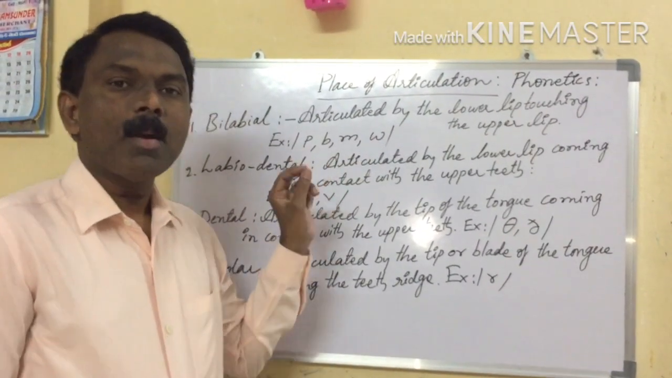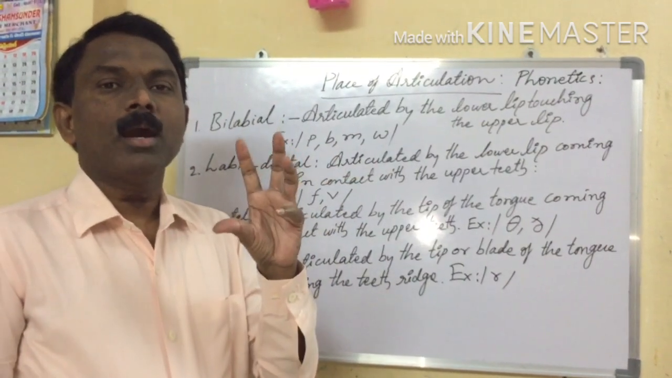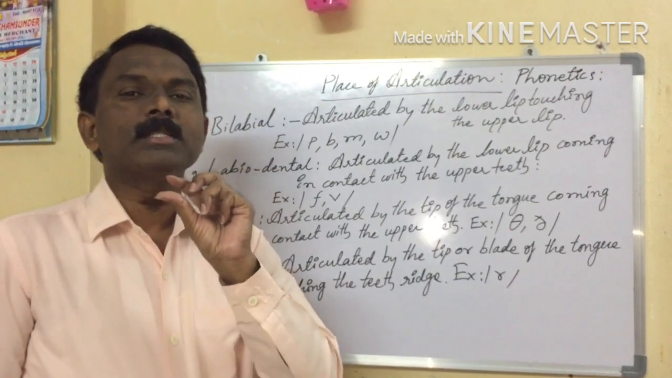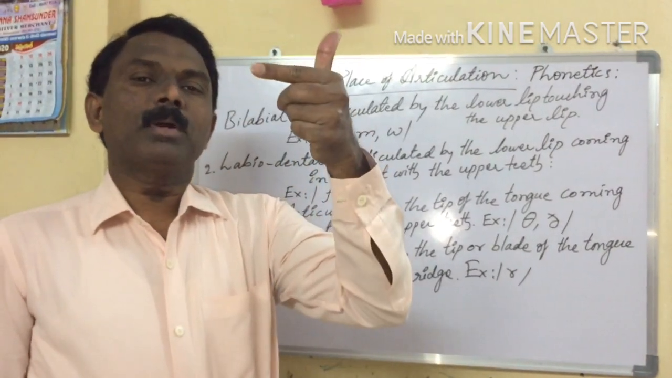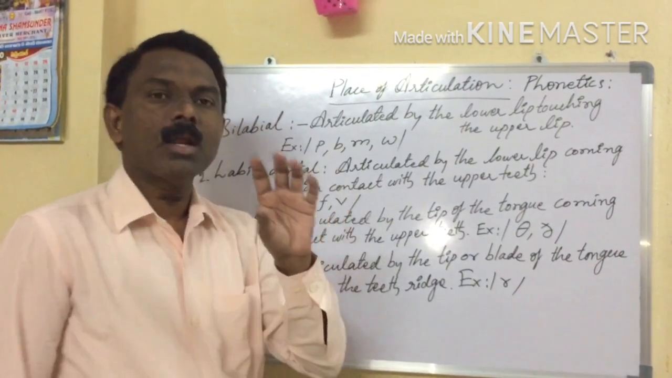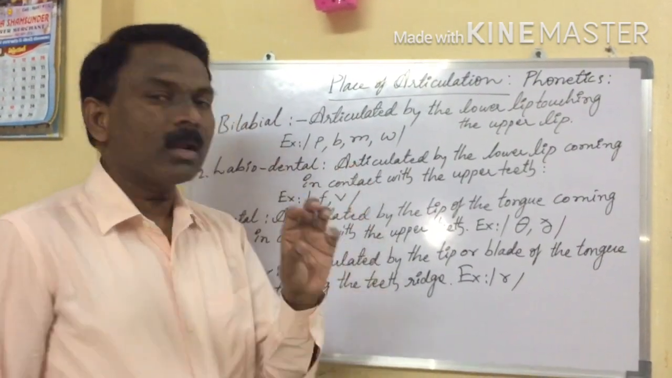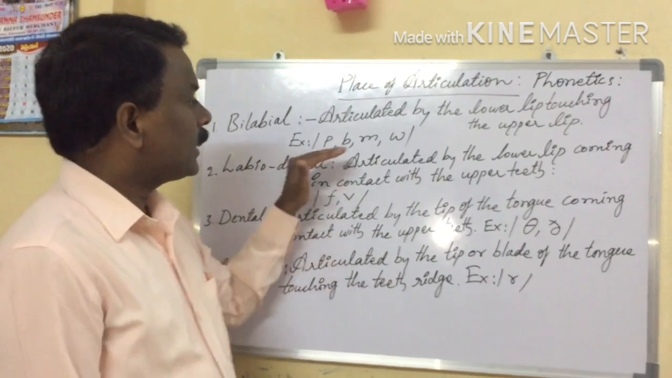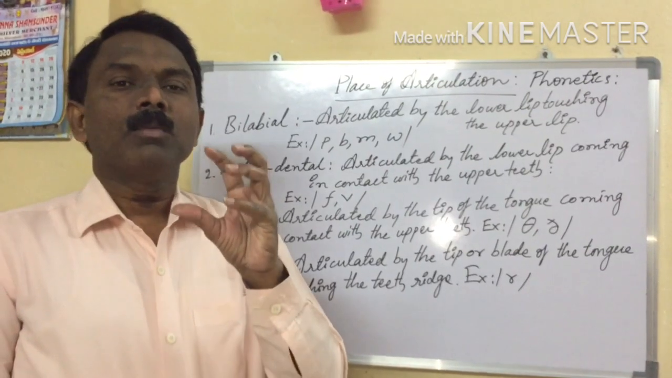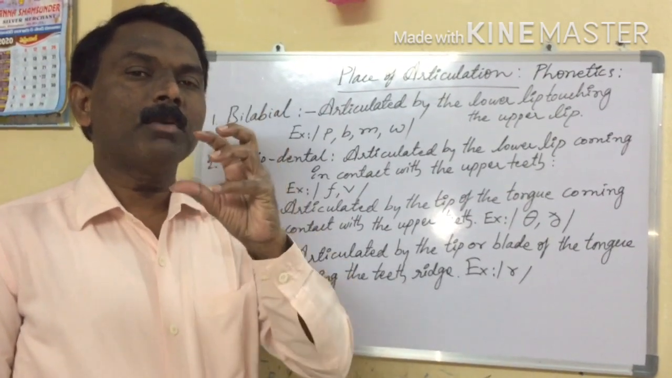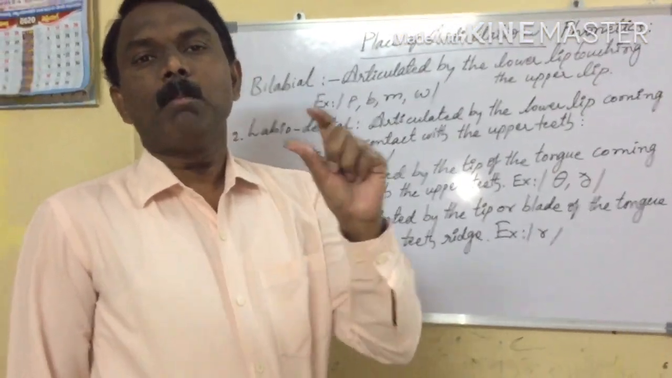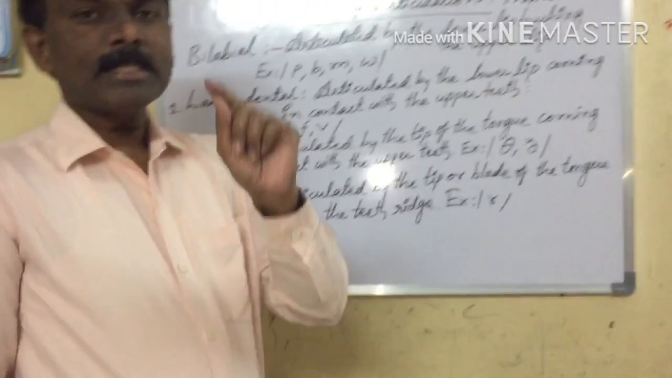What is the first one? Pa. How is it produced? Pa. The lower lip is touching the upper lip. In this way, ba. Next one, ma. Next one, va. So these four sounds are produced with the help of two lips. That's why these four sounds are called bilabial.